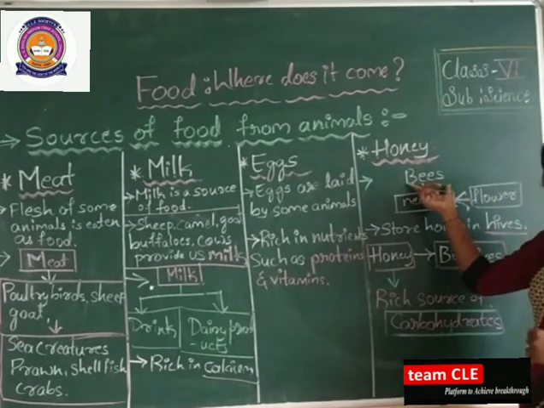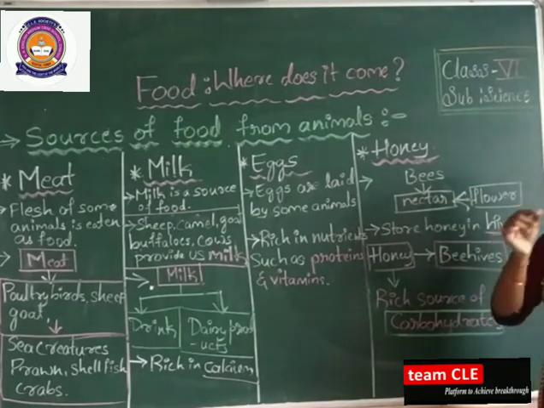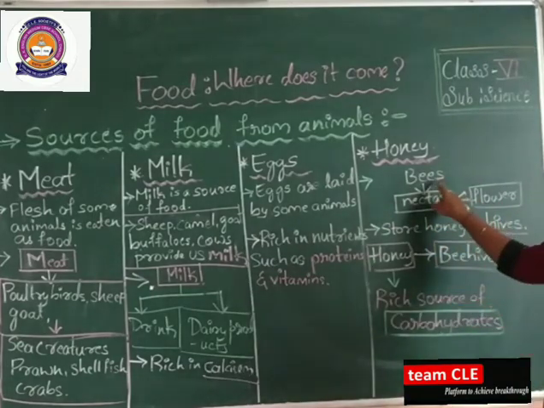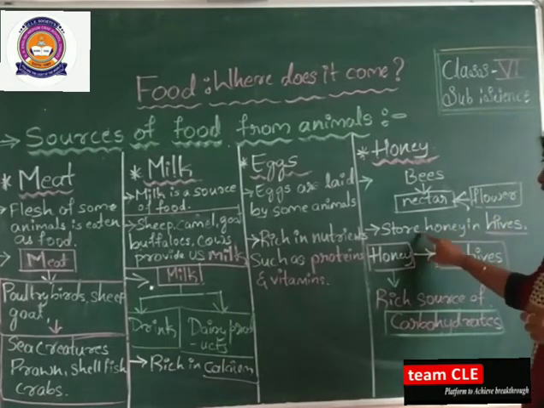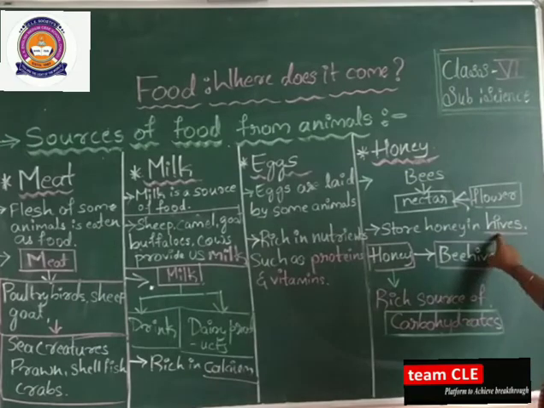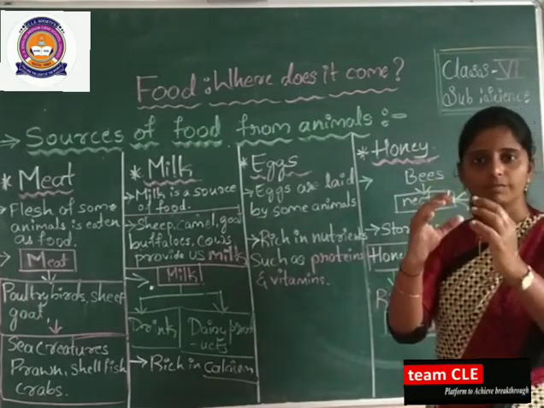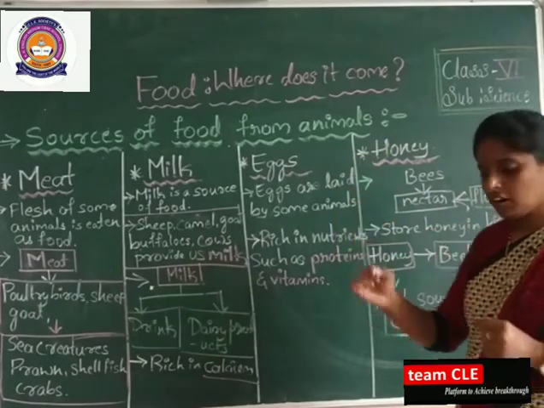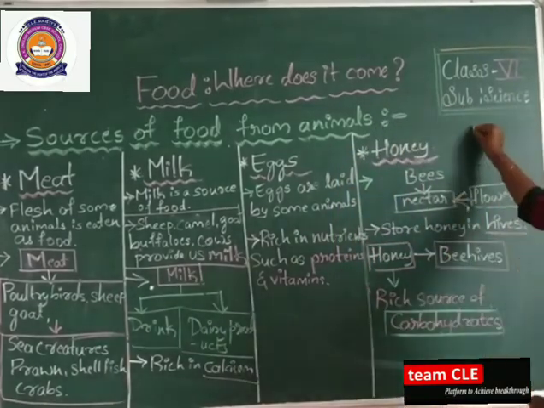What will the bees do? They will collect the nectar from a flower here. The first step, the bees will collect the nectar from the flower. Then what will they do? Whatever nectar they have collected from the flower, they will store it in honey hives. They will make one hive like a shelter, like a home. Honey bees you have seen. Yes, we have seen the honey bees.